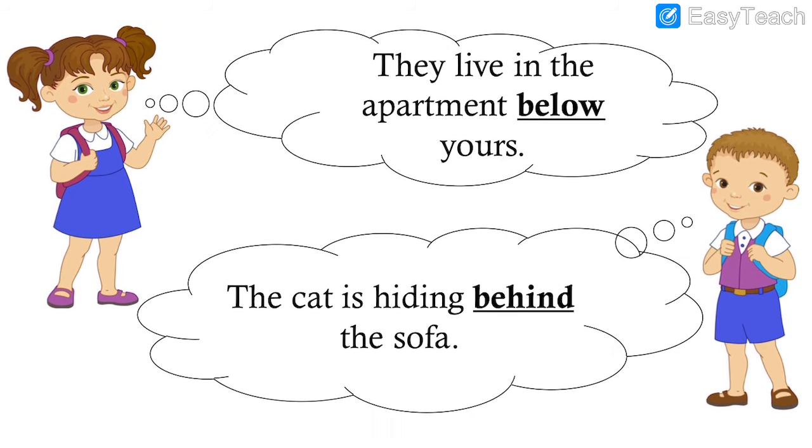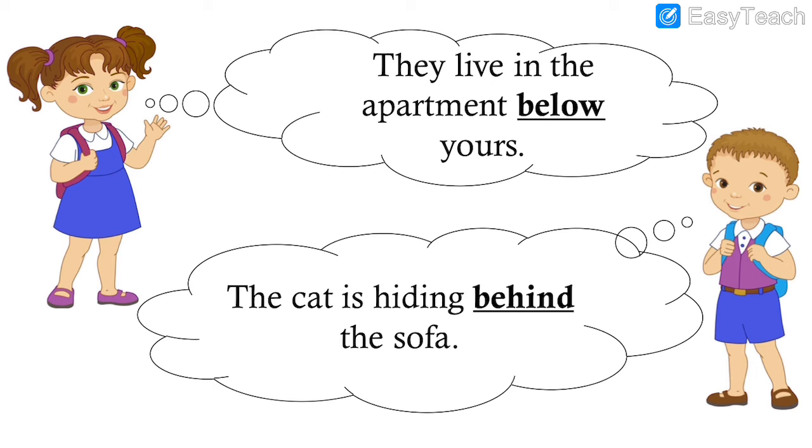They live in the apartment below yours. The cat is hiding behind the sofa. Below shows the position. Where do they live? Below your apartment, means downstairs. Behind the sofa means at the back side.